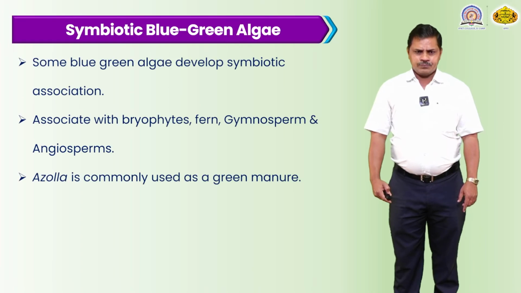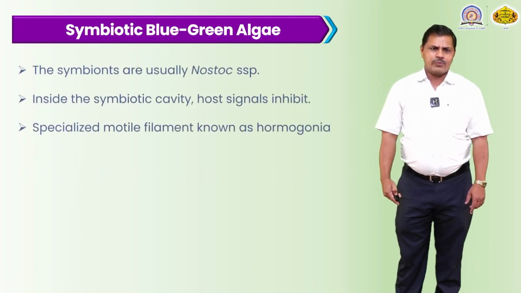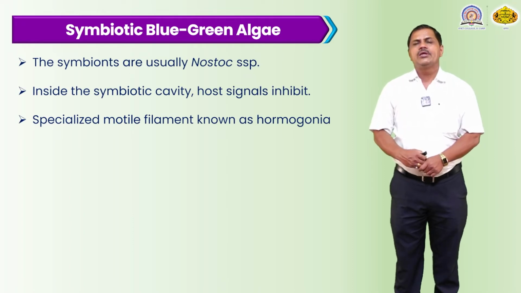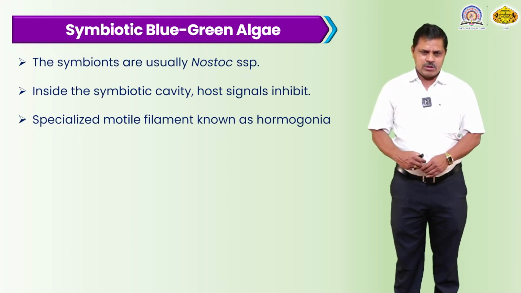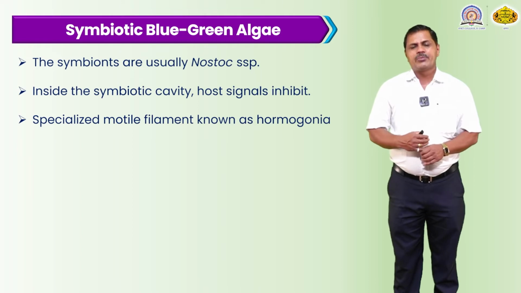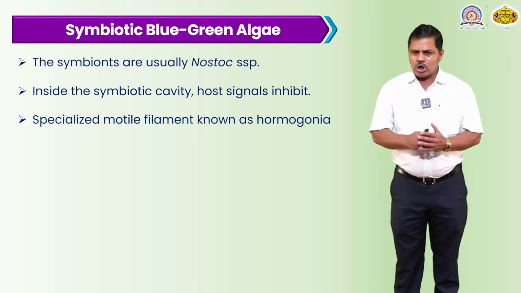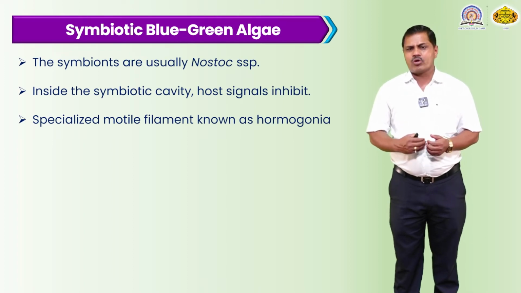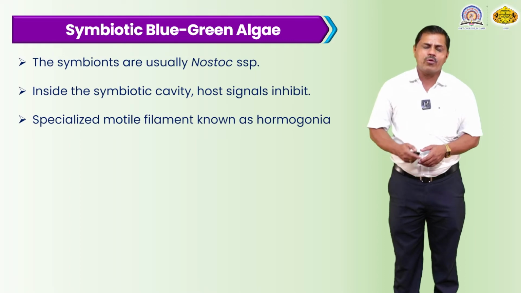These are also plants with symbiotic blue-green algae. These symbionts are usually Nostoc species. Inside the symbiotic cavity, the colony is held as a single inhabitant. After the division of their colony, they specialize into motile filaments known as hormogonia formation.